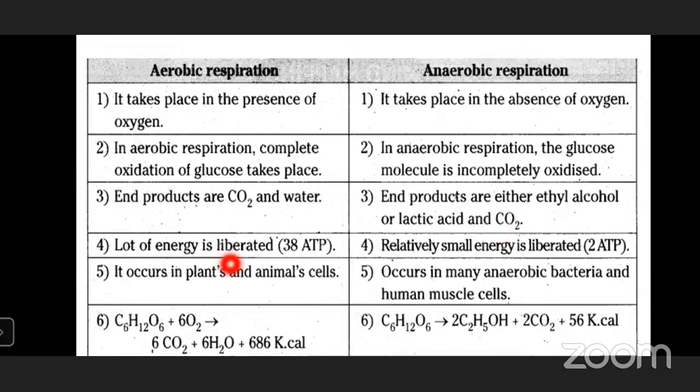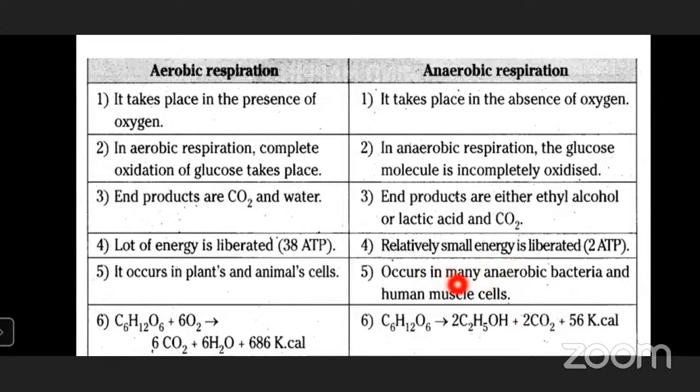In aerobic respiration, a lot of energy is liberated. That is, complete oxidation of glucose takes place, and because of that, 38 ATP molecules are released. But in anaerobic respiration, only 2 ATP molecules are released, which is less when compared to aerobic respiration. Aerobic respiration occurs in plants and animals, whereas anaerobic occurs in anaerobic bacteria.